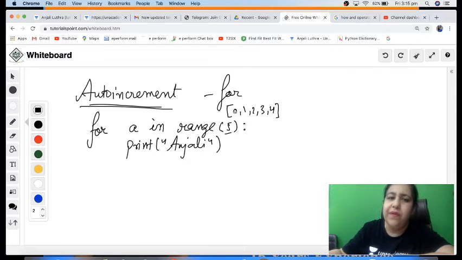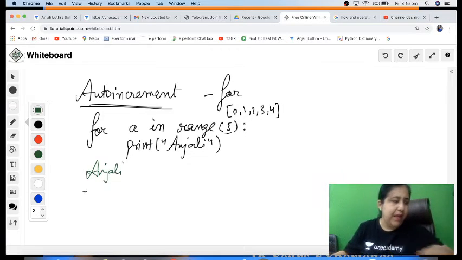So a will work first time with the value 0, then a would be working next time with the value 1, then 2, then 3, then 4. If I print Anjali, I will be getting Anjali printed 5 times here.